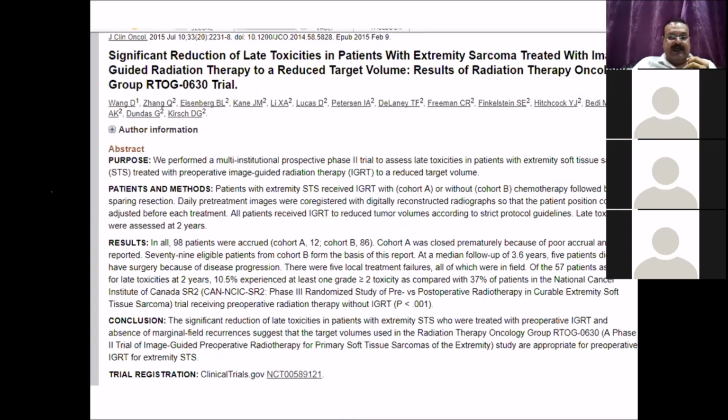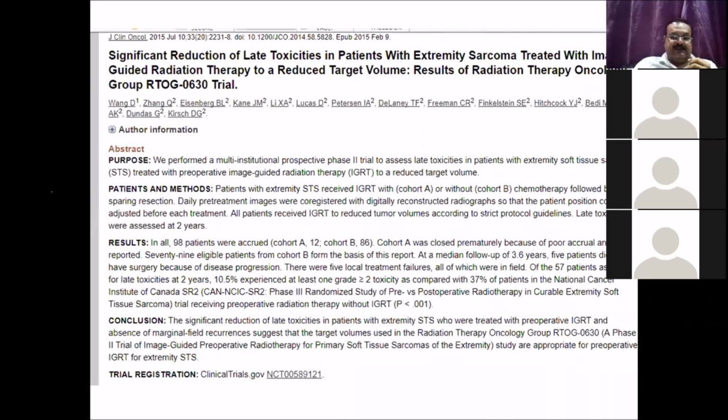This particular trial had two arms. One was a CCRT arm, concurrent chemo RT, and the other was a radiotherapy alone arm. Because of a high complication rate in patients receiving concurrent chemoradiotherapy, that arm had to be prematurely closed, and data was available only for those patients who underwent IGRT alone.